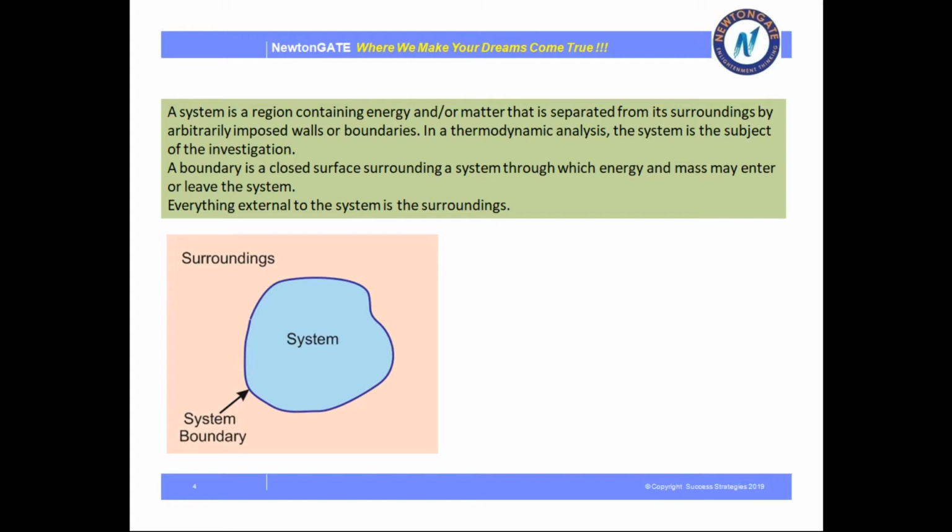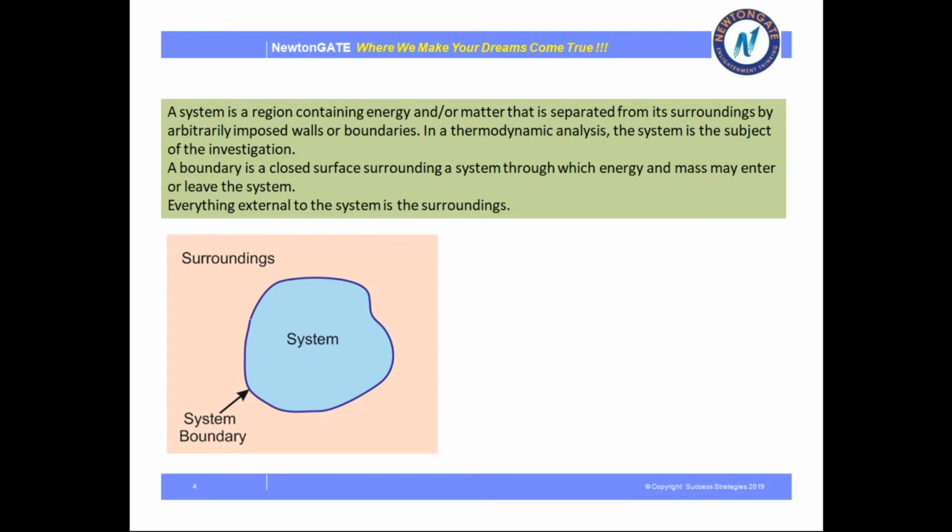So, in the picture you can see the blue part is the system. That is the sky part, which is the system. And what is boundary? You can see in the picture the blue border is the boundary. A boundary is a closed surface surrounding the system through which energy and mass may enter and leave the system.